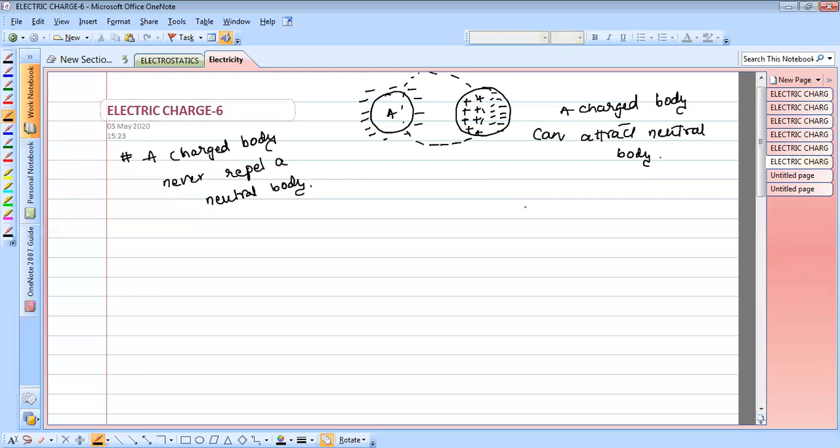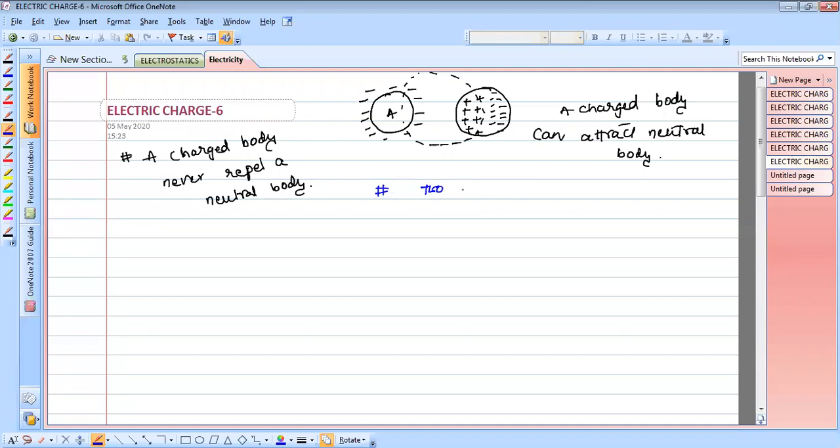So what is the conclusion from this data? If two bodies attract, it means there may be one body that is neutral. A very, very important point.